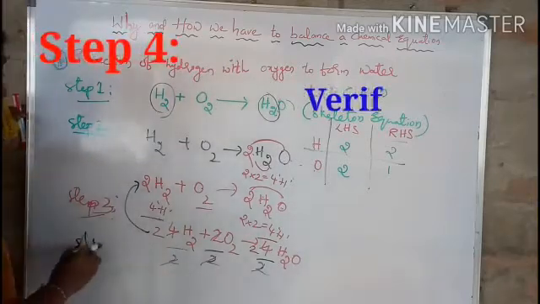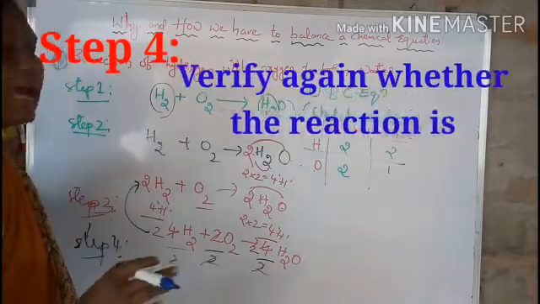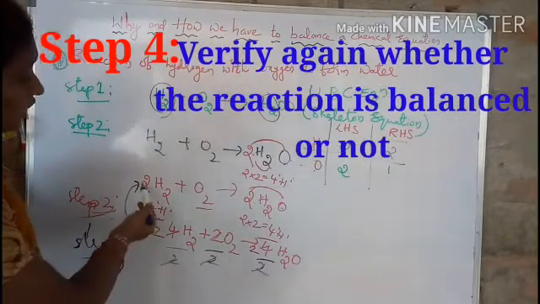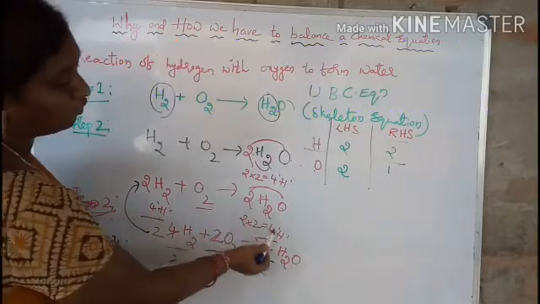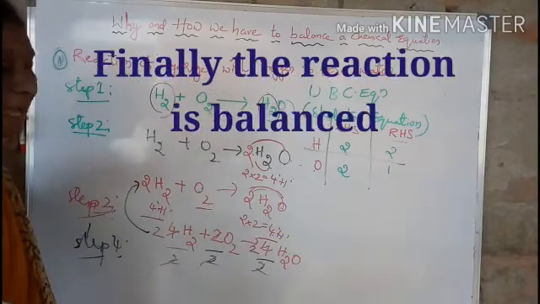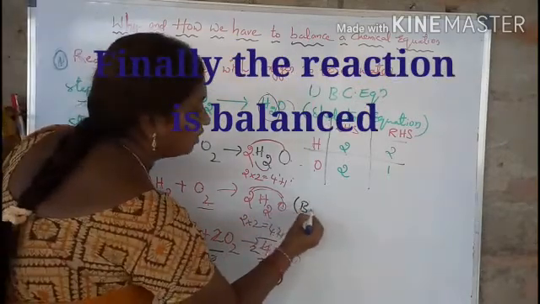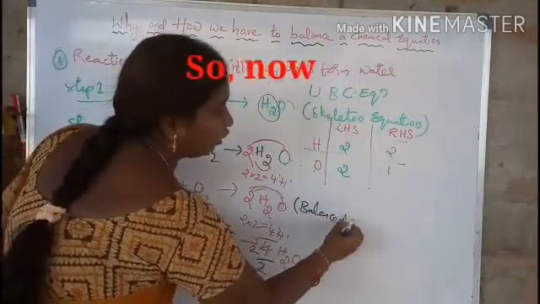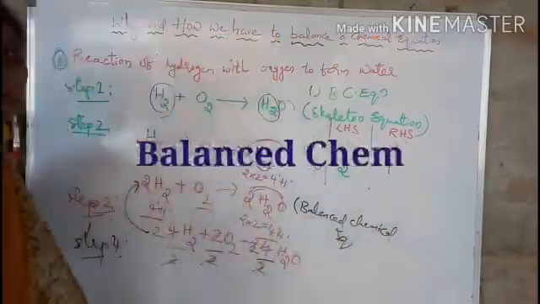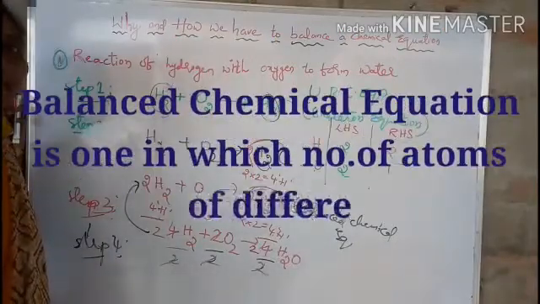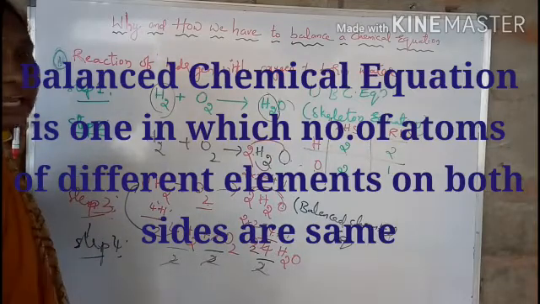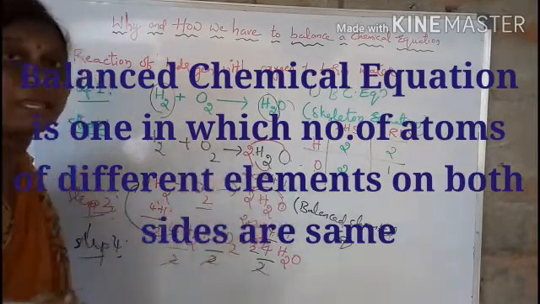And in the fourth step, finally you have to verify whether the atoms on the reactant side and the product side are the same or not. So see here, 2 2s are 4 hydrogen, 2 2s are 4 hydrogen, 2 oxygens, 2 into 1, 2 oxygens. So now these are balanced. So now this is a balanced chemical equation. Now the definition of a balanced chemical equation: the number of atoms of different elements on the product side and on the reactant side must be the same.